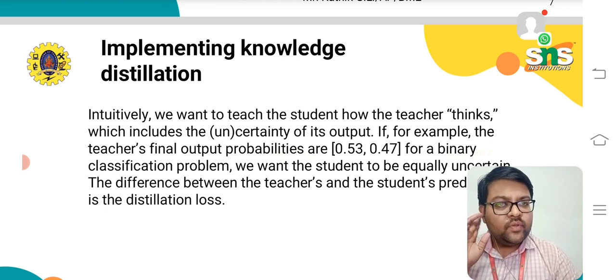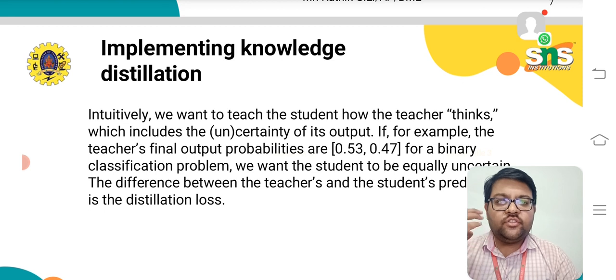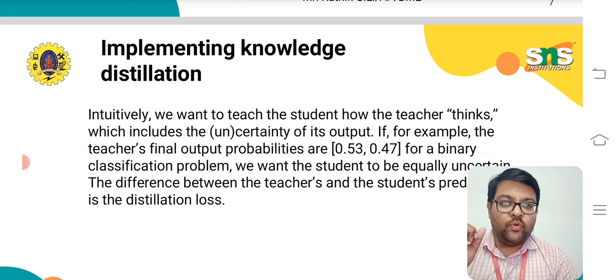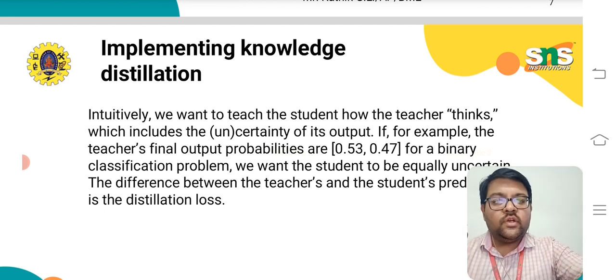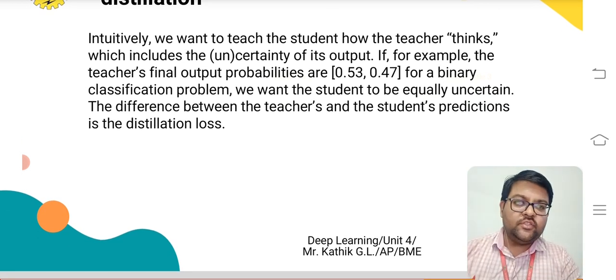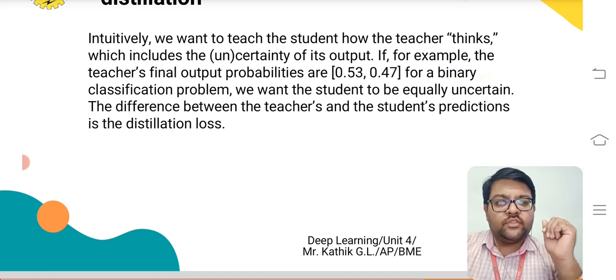Intuitively, we want to teach the student how a teacher thinks, which includes the certainty or uncertainty of its output. For example, the teacher's final output probabilities are 0.53 and 0.47 for a binary classification problem. We want the student to be equally uncertain. The probabilities should be almost close to what the teacher has got. The difference between the teacher and student predictions is the distillation loss, like we saw in the previous video.